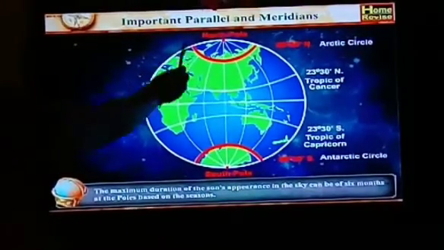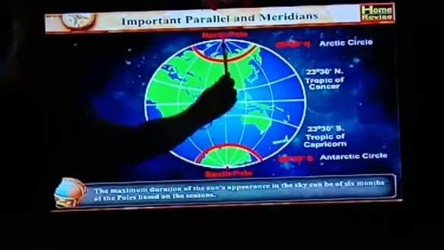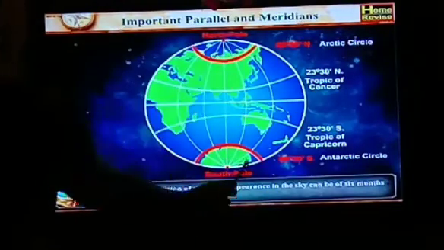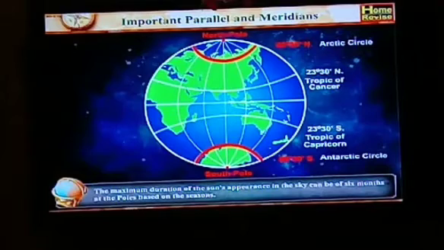These are the North Pole and South Pole. This red dot is the North Pole and South Pole. So the maximum duration of the sun's appearance in the sky can be 6 months at the poles, based on the season. During this period, the sun continues to move in a spiral on the horizon. Okay. All students, you have seen in standard 5th that the earth's axis is inclined, and these important parallels arise because of its inclination by 23 degree 30 minutes.